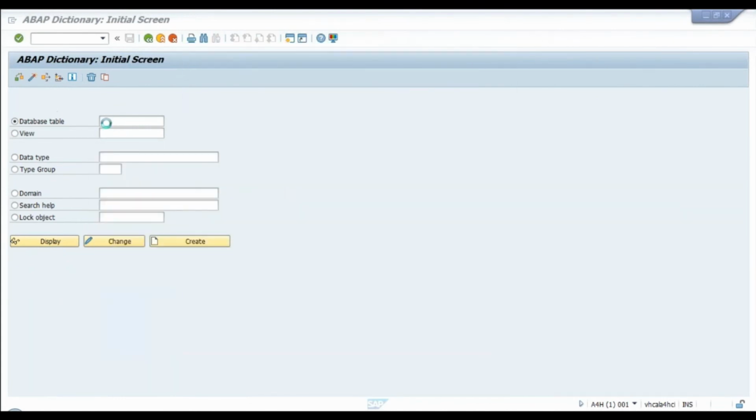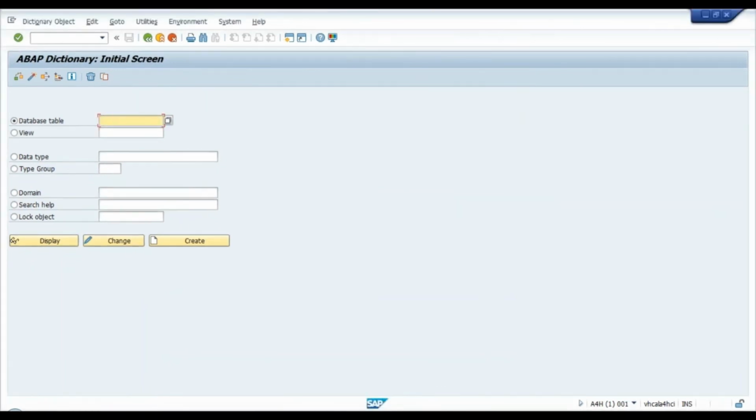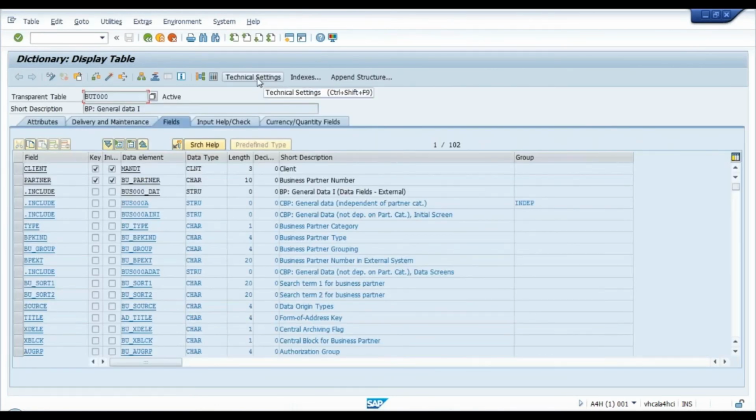So let me quickly go and show you in the table, as I showed you earlier, that we can have additional technical database-specific settings where you can switch a row store table to a column store. But remember, it's a lot of work for the database when you switch a table from row store to column store. So do it when your system is less used, like weekends or something.